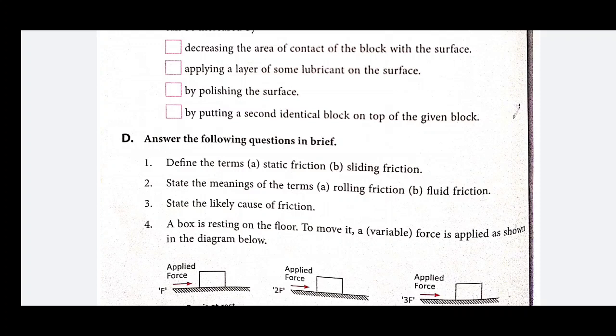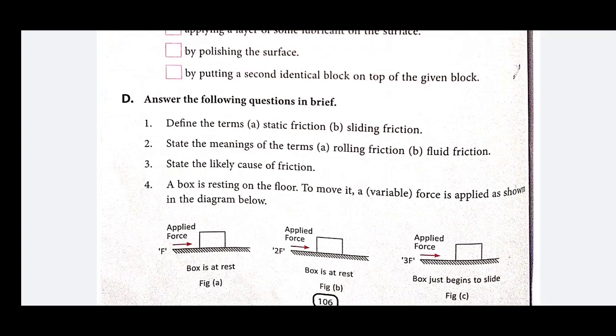Similarly, sliding friction: whenever any object slides over another object, the friction acting in this situation is sliding friction. Now next, state the meaning of the terms rolling friction and fluid friction. Means in these first two questions, you have to write the definitions of static friction, sliding friction, rolling friction and fluid friction, which became clear.